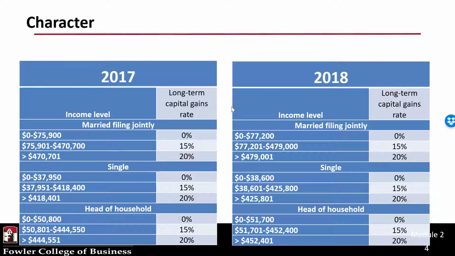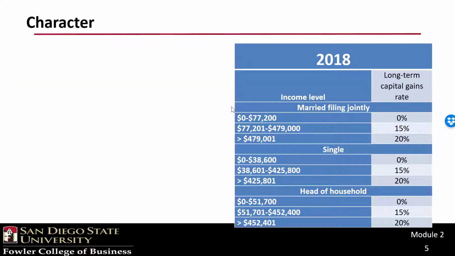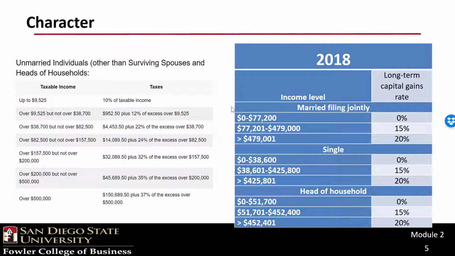2018 has similar breakpoints. You'll see that, for example, for married filing jointly, due to inflation, we're up to 77.2, and 0% for single individuals is now up to 38.6, etc. One of the problems with the Tax Cuts and Jobs Act of 2017 is that when they put these rates into statute, they did not tie them to the ordinary income tax rates.